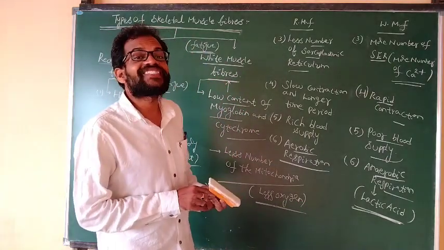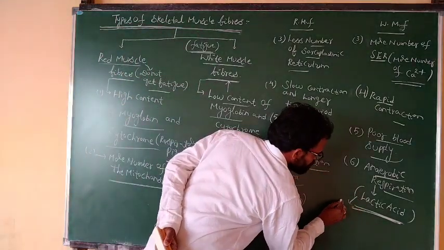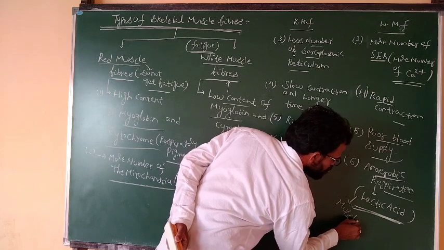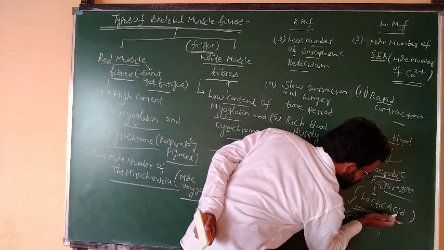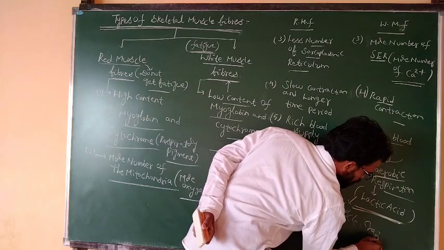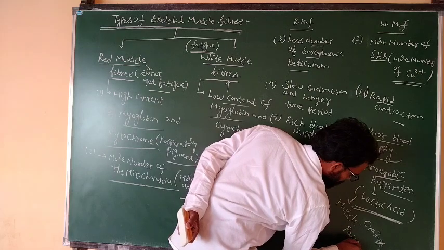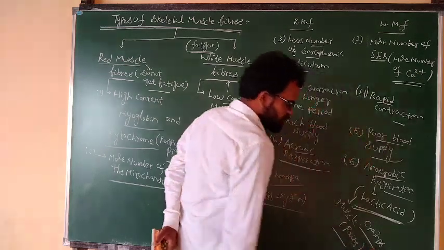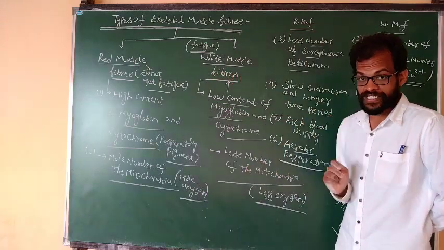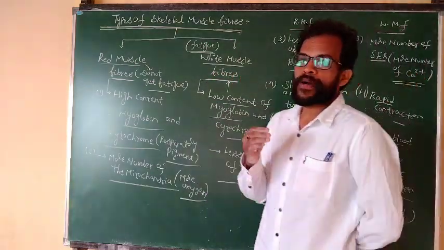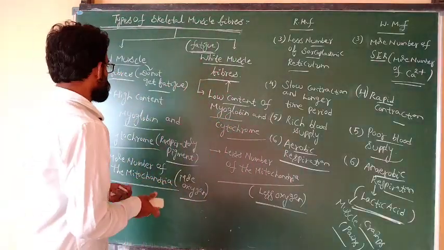This lactic acid causes muscle cramps. More lactic acid accumulated in our muscles leads to muscle cramps and muscle pains.